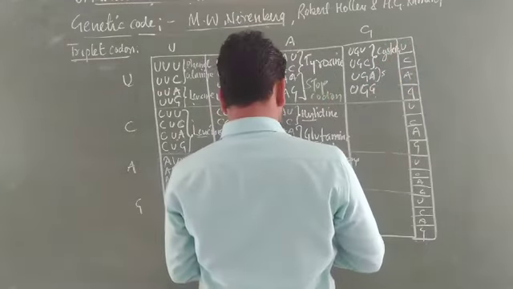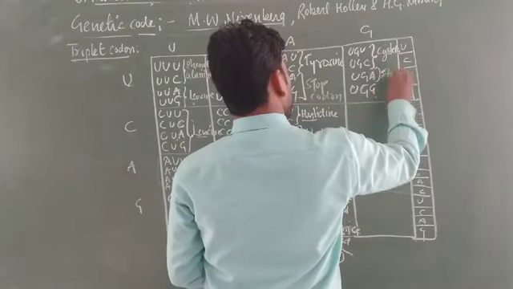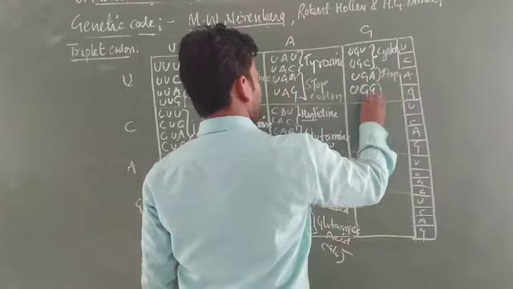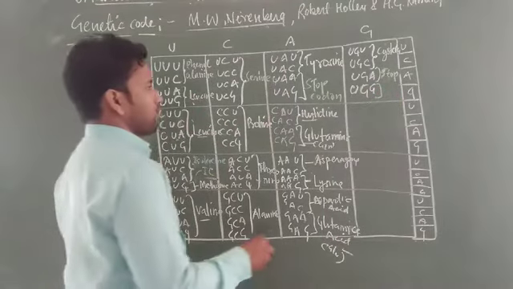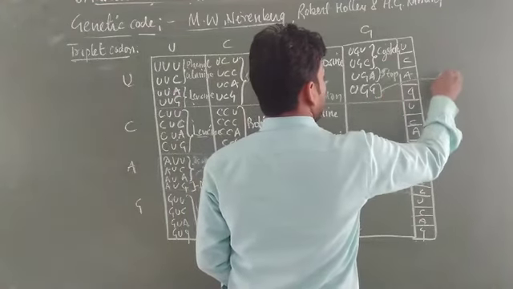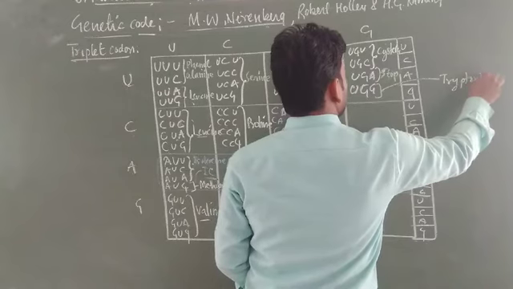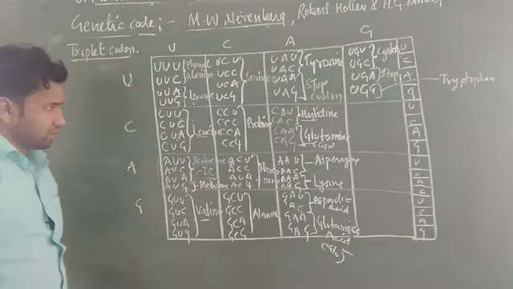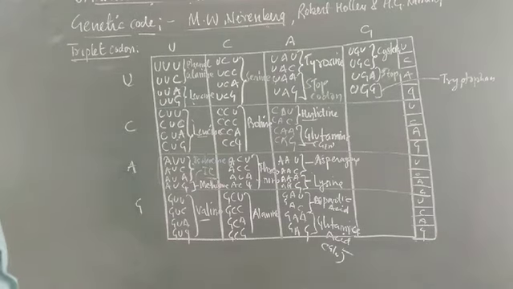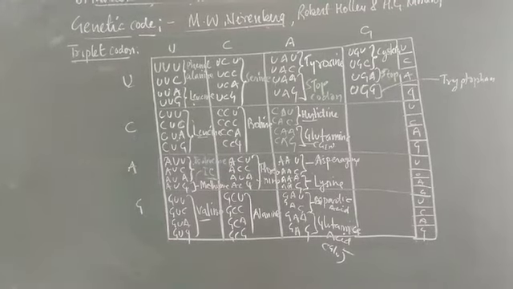Okay, this is a stop codon, and this amino acid is called tryptophan. Sorry, here I have written tryptophan. I think students you have seen UGG is coded by the amino acid called tryptophan.